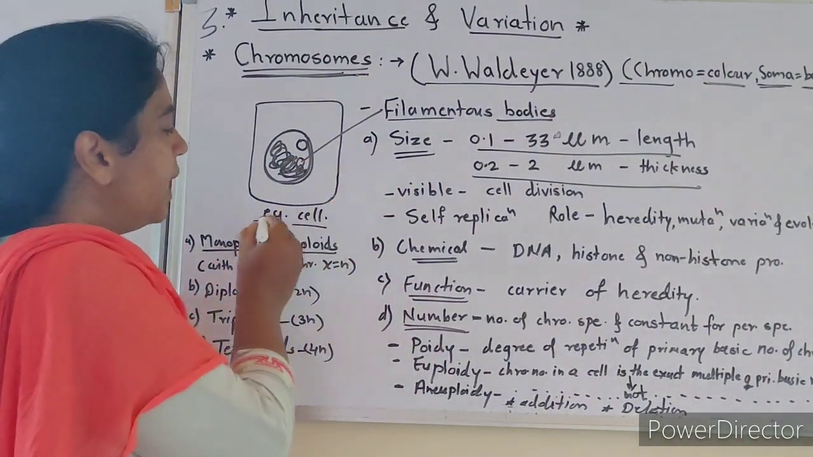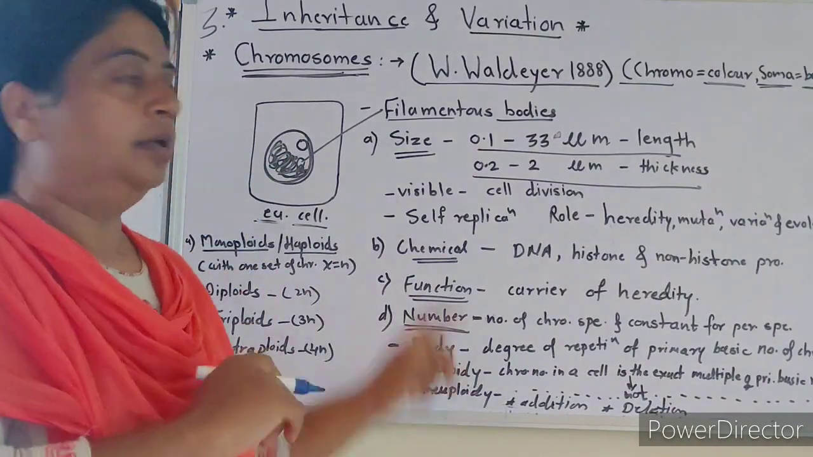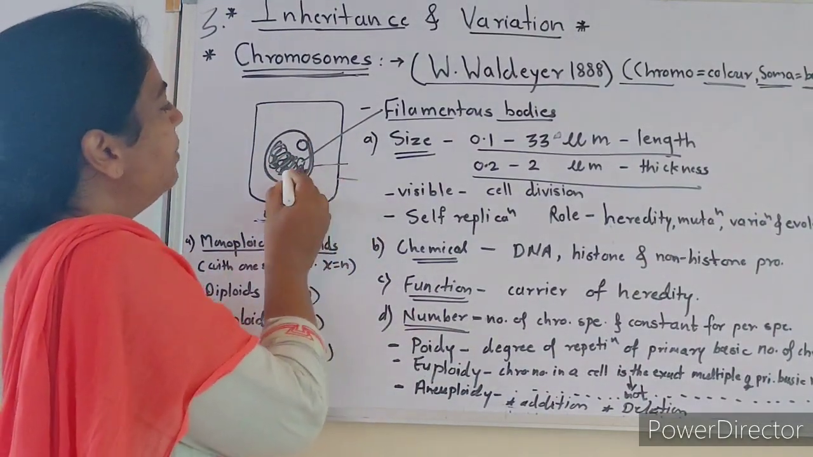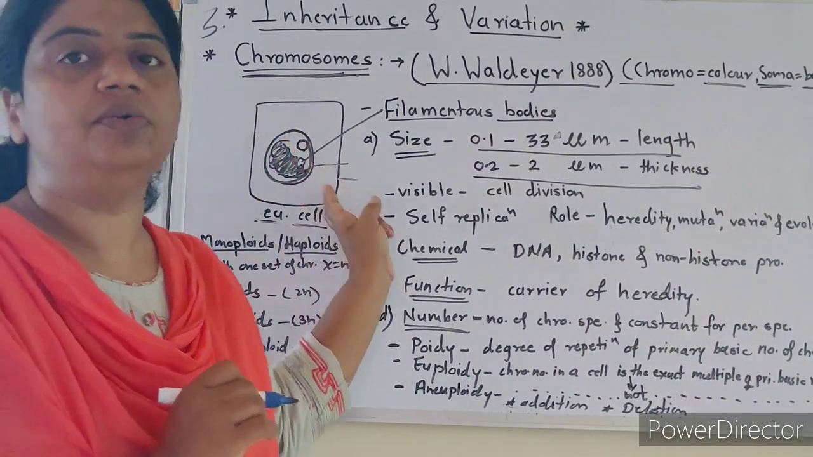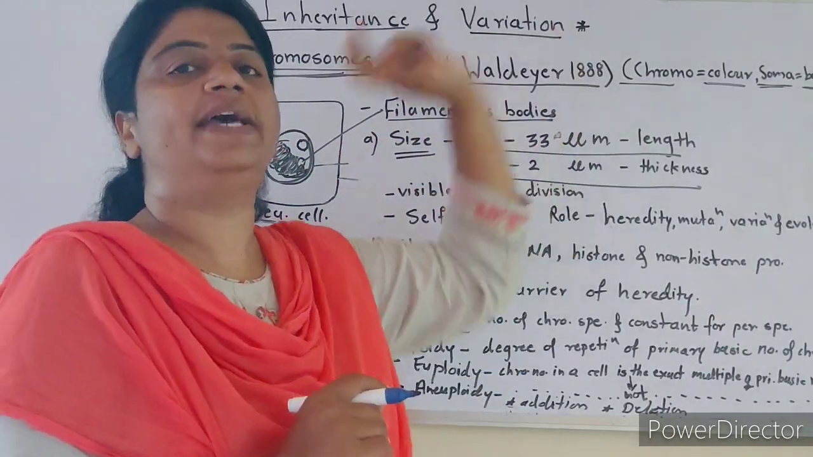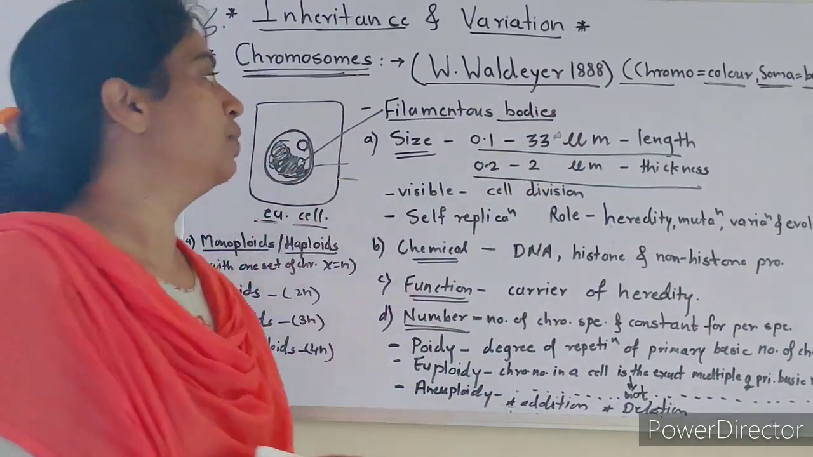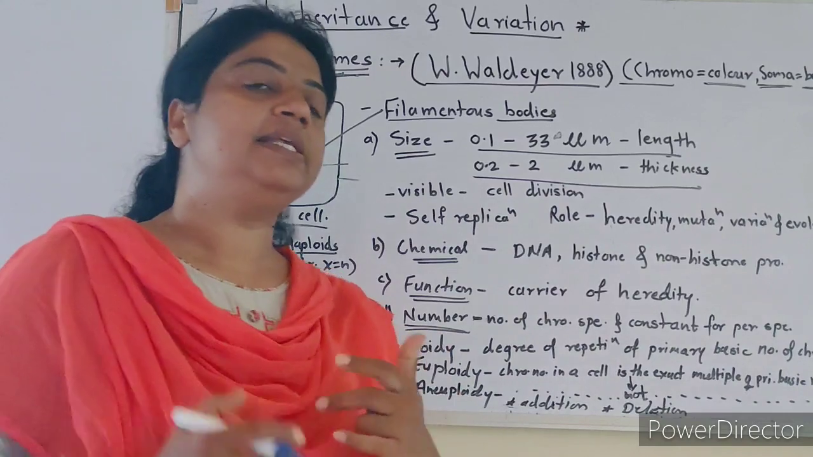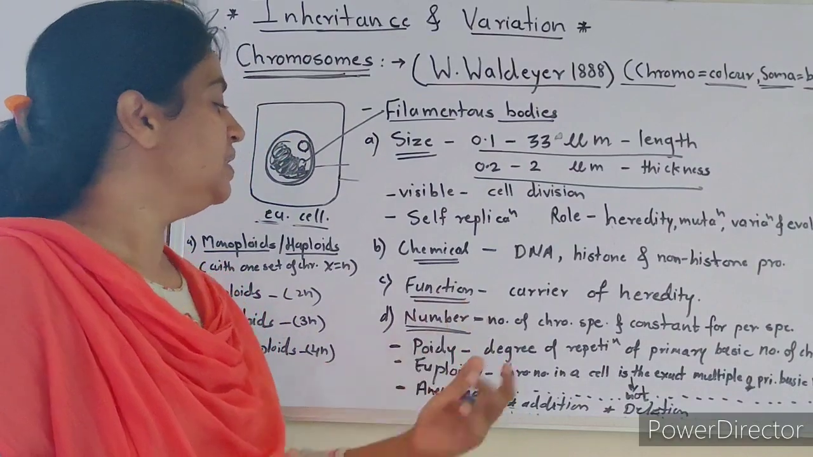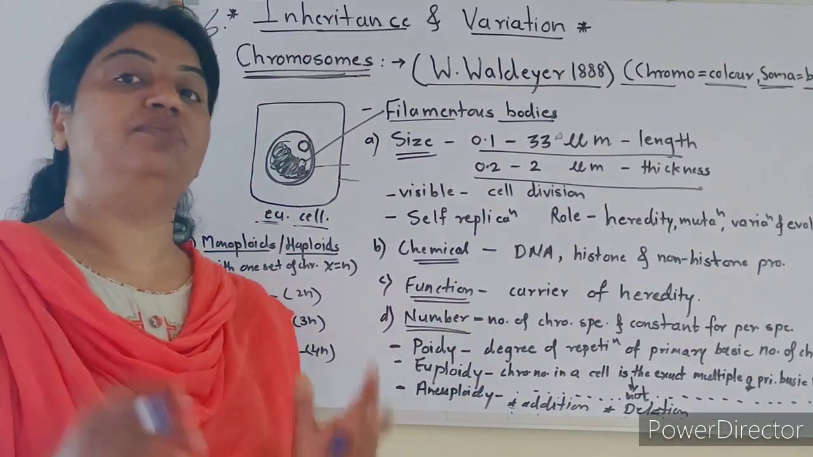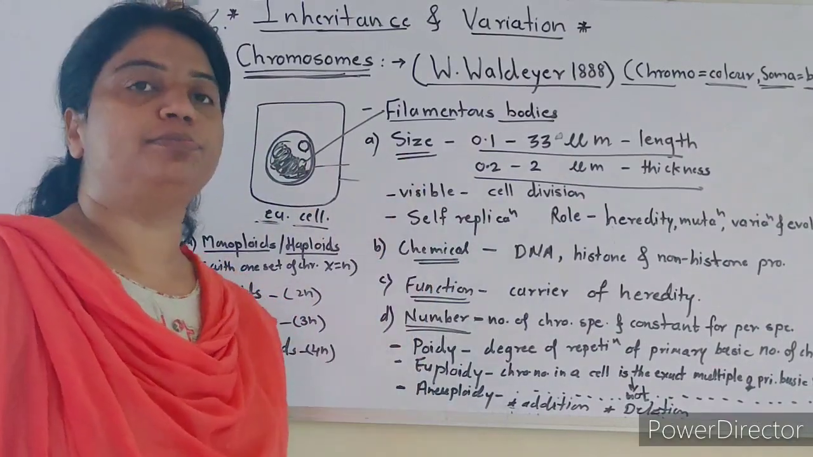In a eukaryotic cell, there is a filamentous structure found in the nucleus. This is the cell wall, nuclear membrane, nucleus, nucleolus, and this is the filamentous structure found in the nucleus. This filamentous body is called chromosomes. Then we will see the detailed structure of chromosome, size, what is the chemical nature of chromosome, what is the function of chromosome, what is the number of chromosome, what is the actual structure of chromosome. Here first we will see the size of chromosome.